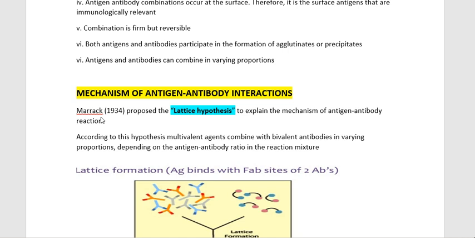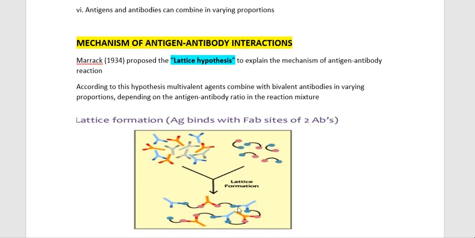Marrack, in the year 1934. According to his hypothesis, that is the Marrack hypothesis or lattice hypothesis, multivalent antigens combine with bivalent antibodies. That means we know that the antigen is multivalent, with many epitopes, and our antibody is bivalent, having two sides to bind with the antigen in varying proportions. So depending upon the antigen antibody ratio in the reaction mixture, lattice formation is going to occur.